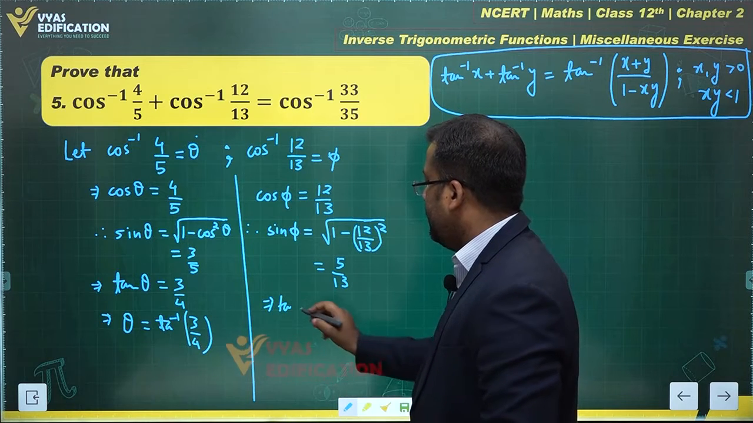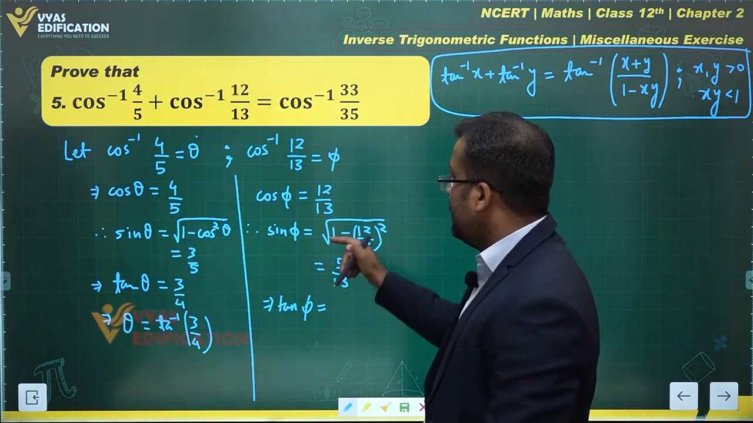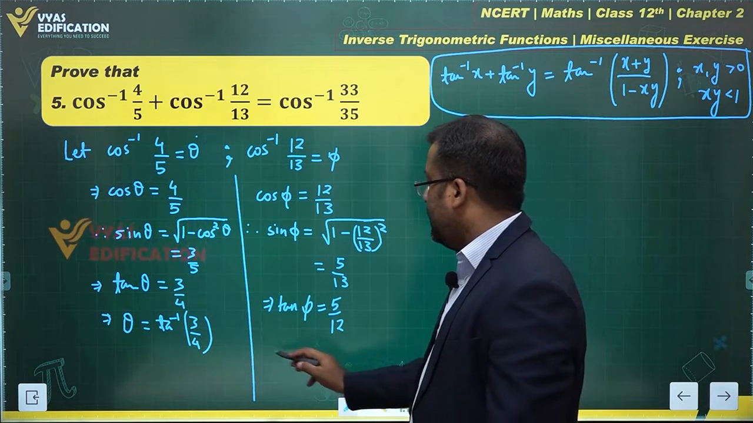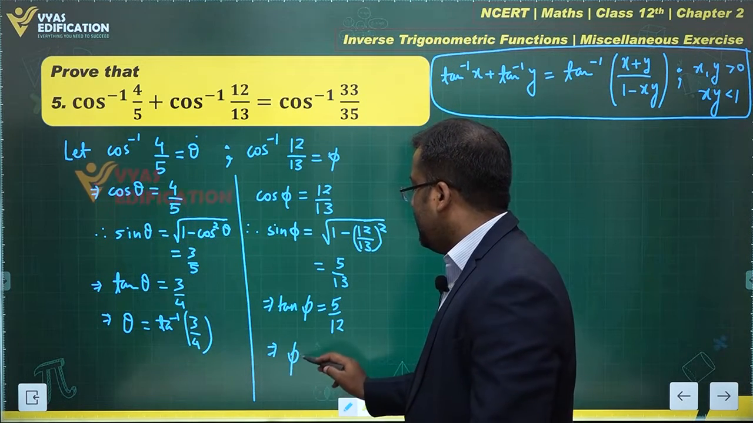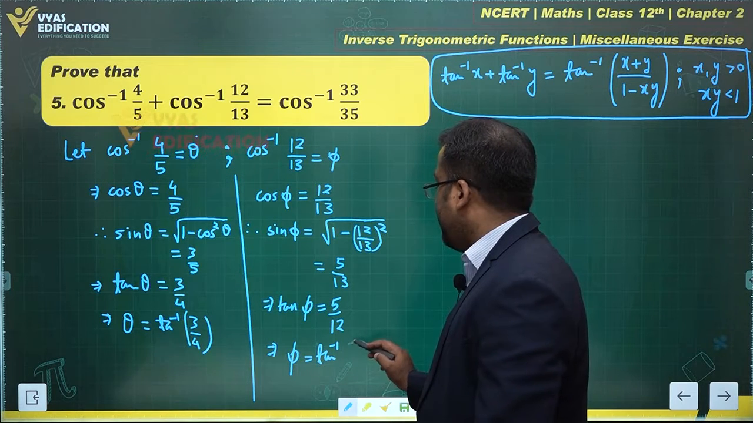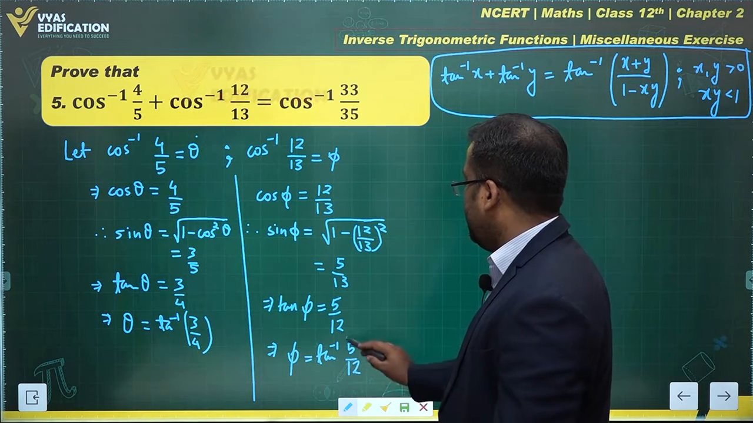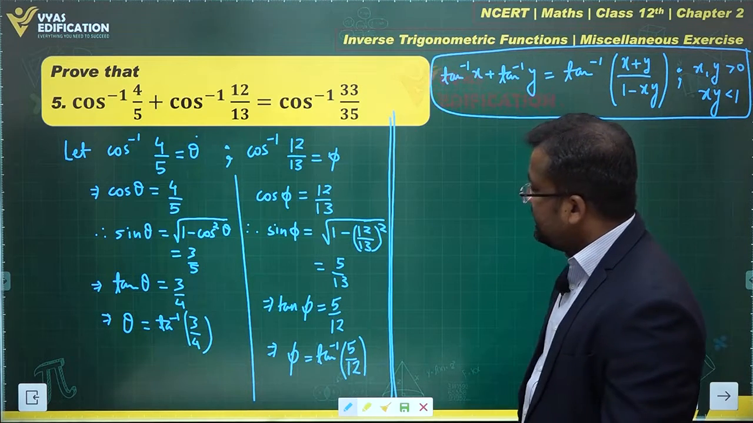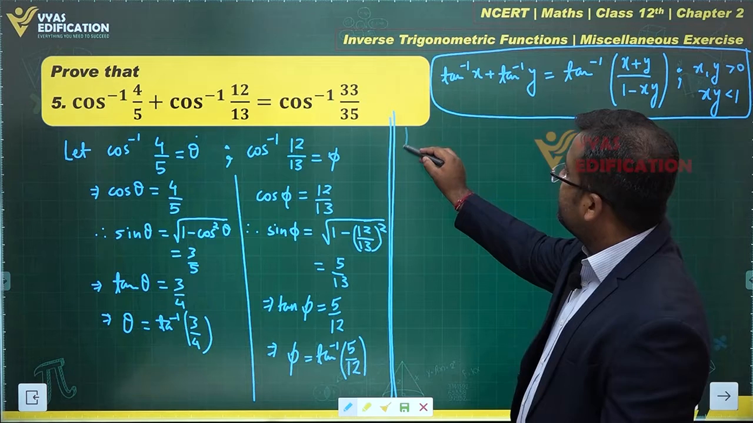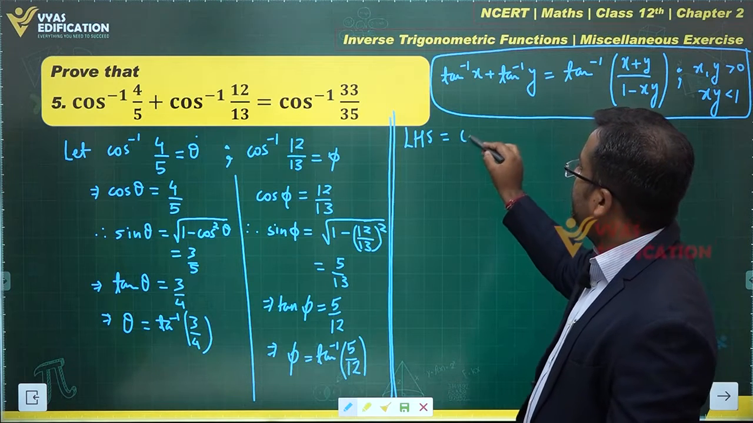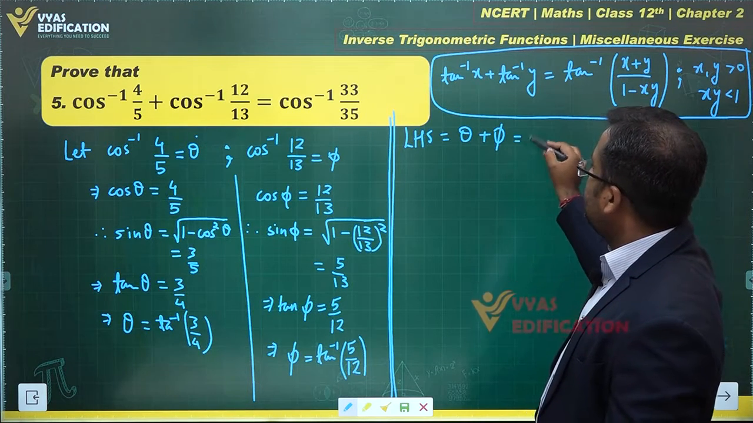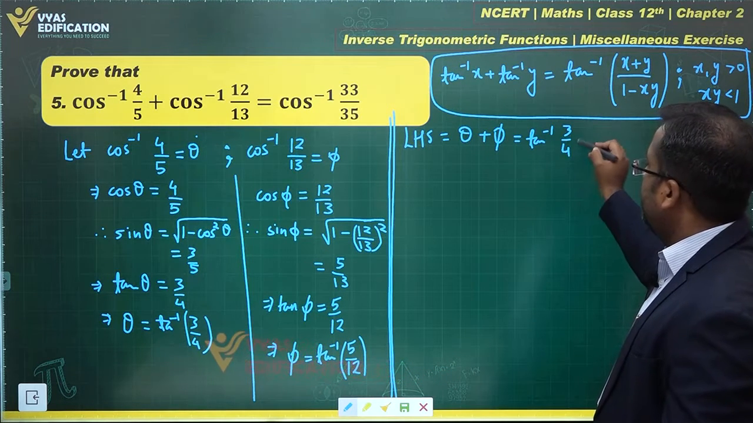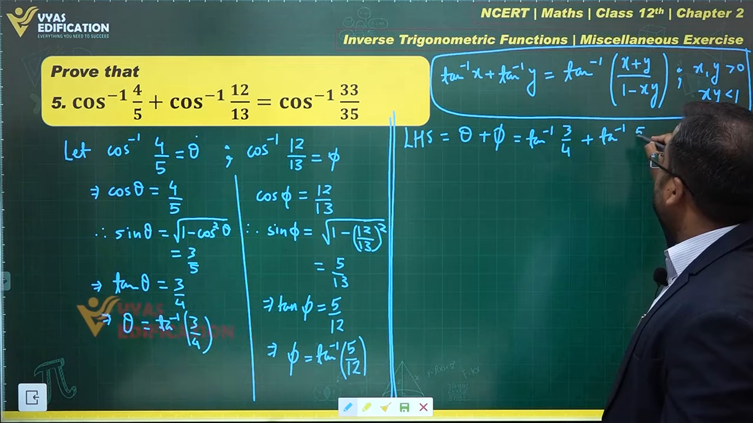Tan phi, mind you, is equal to sin phi upon cos phi, which is 5 by 12. Therefore, phi equals tan inverse 5 by 12. Since phi is equal to this, in the LHS you have theta plus phi, which is tan inverse of 3 by 4 plus tan inverse of 5 by 12.